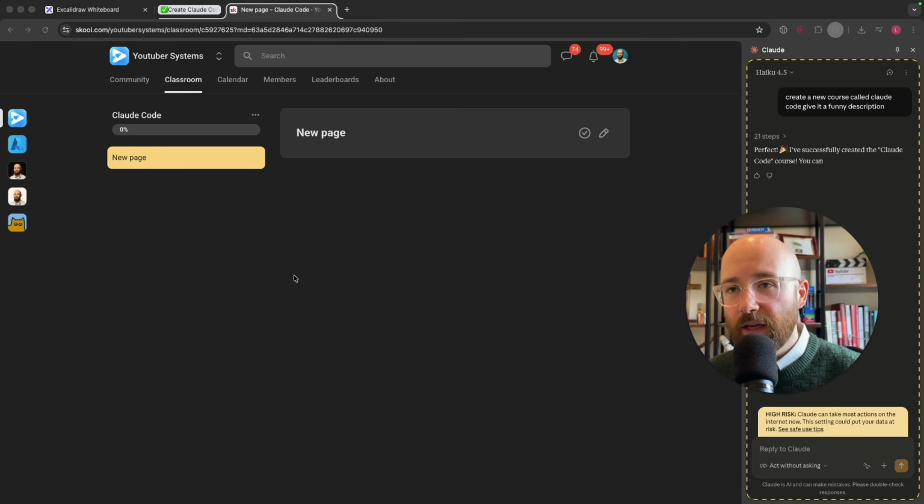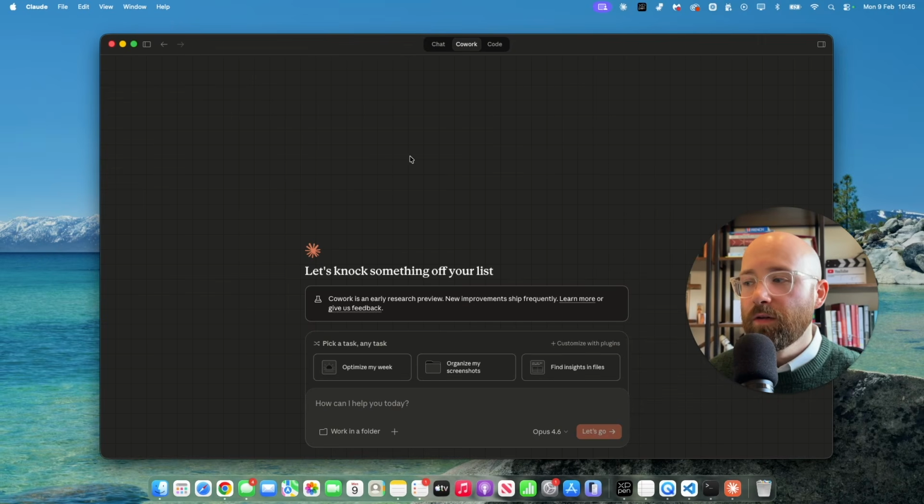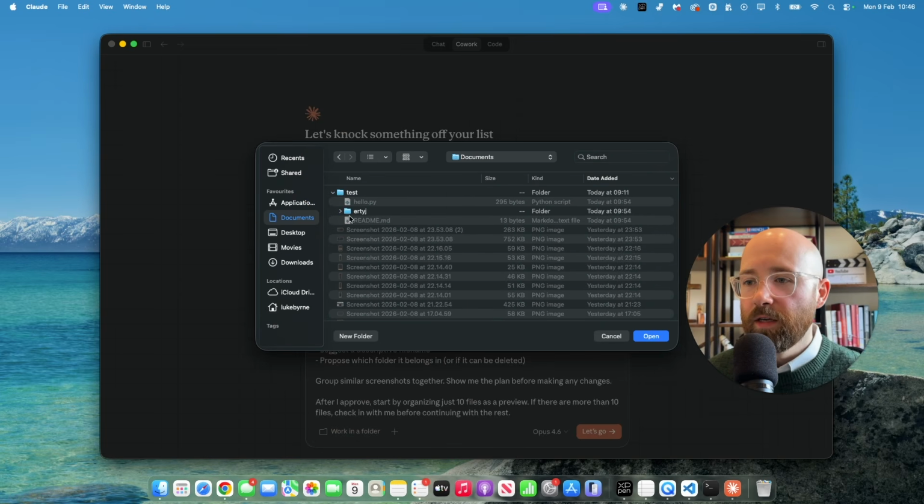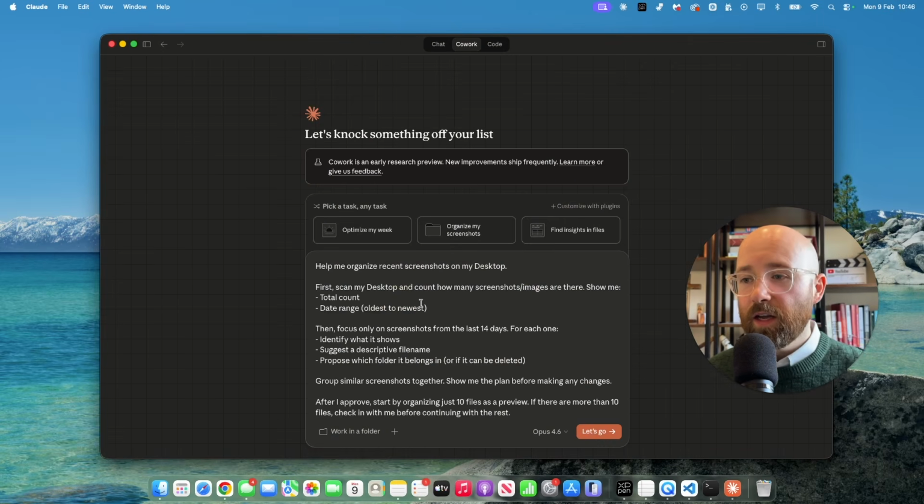Now, the cool thing here is that instead of doing this in the browser, we can do this directly from Cowork. So, of course, we could do organize my files, which then does all of this stuff, and then we can click work in a folder. We can go to, say, where's mine? Documents, click documents. And then here it could go away and do all of this, right? It could go and get all the screenshots, remove them, delete them, whatever.